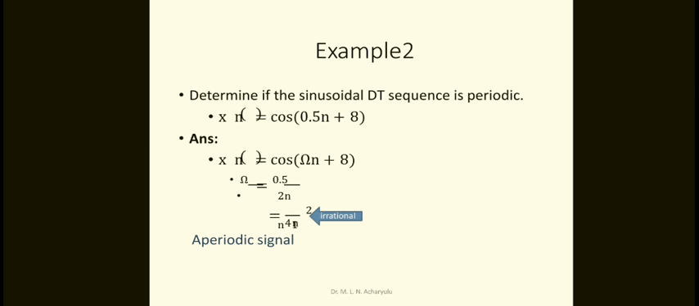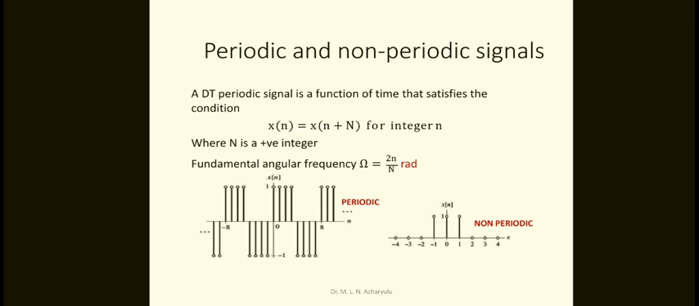Therefore this is an aperiodic signal, because x of n should be equal to x of n plus N. What is omega? Omega is equal to 2π by N, that means you may take N is equal to what? 2π by omega.